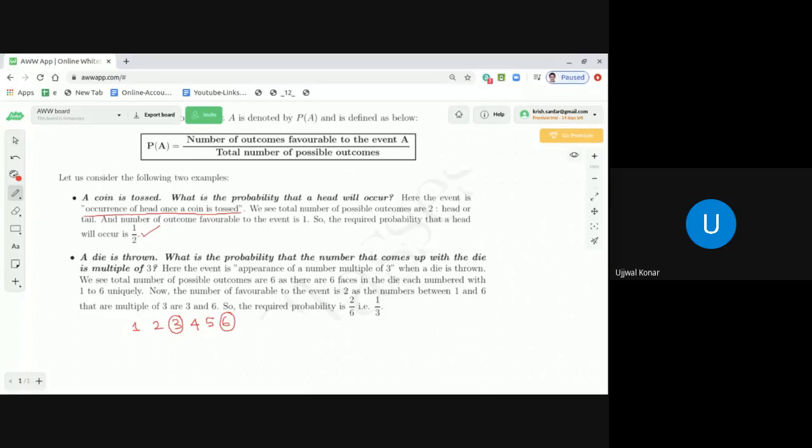So what we can say, dear students, from whatever I said, is that the probability of any event A is a number between 0 and 1, including both the numbers 0 and 1.